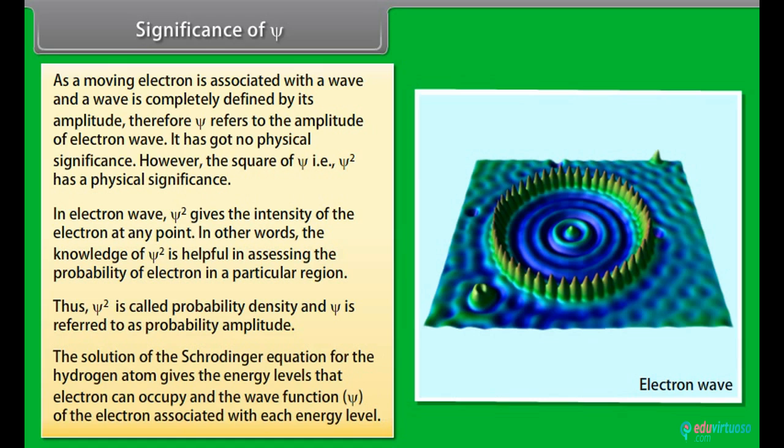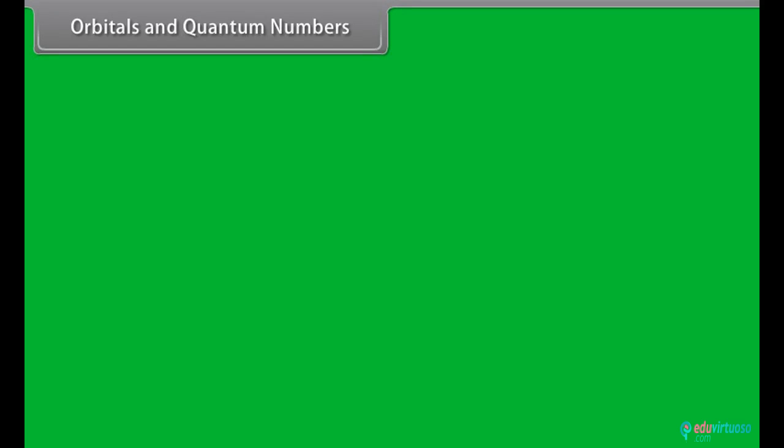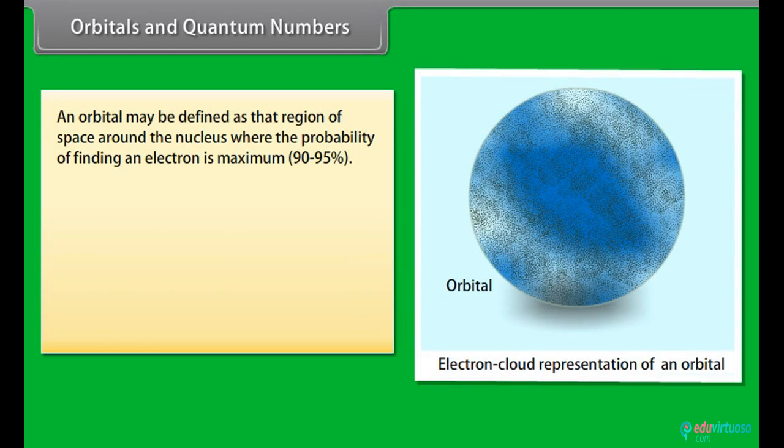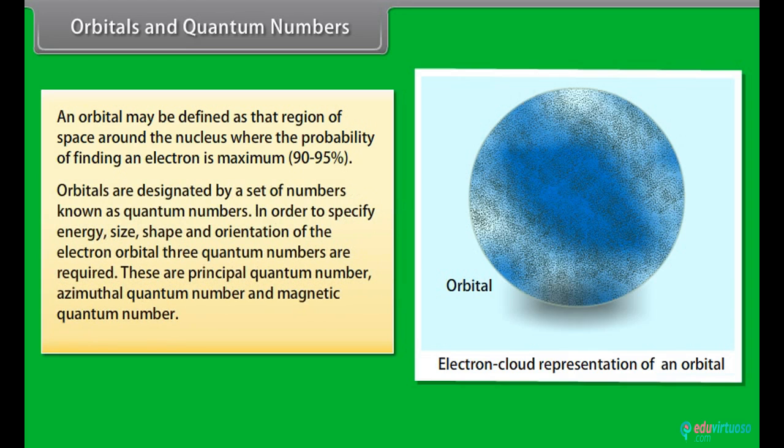The solution of the Schrodinger equation for the hydrogen atom gives the energy levels that the electron can occupy and the wave function of the electron associated with each energy level. Orbitals and quantum numbers. An orbital may be defined as that region of space around the nucleus where the probability of finding an electron is maximum. Orbitals are designated by a set of numbers known as quantum numbers. In order to specify the energy, size, shape, and orientation of the electron orbital, three quantum numbers are required. These are the principal quantum number, the azimuthal quantum number, and the magnetic quantum number.